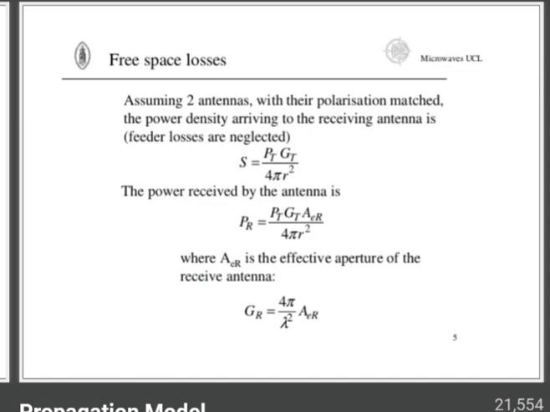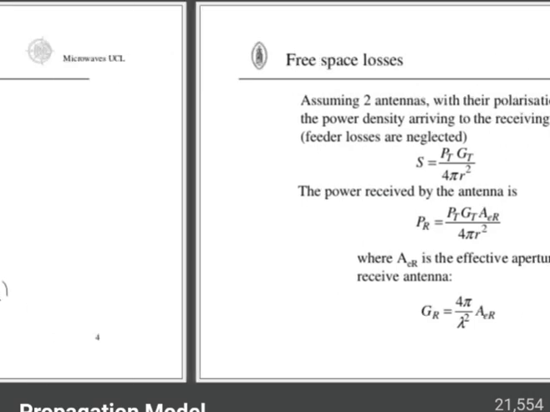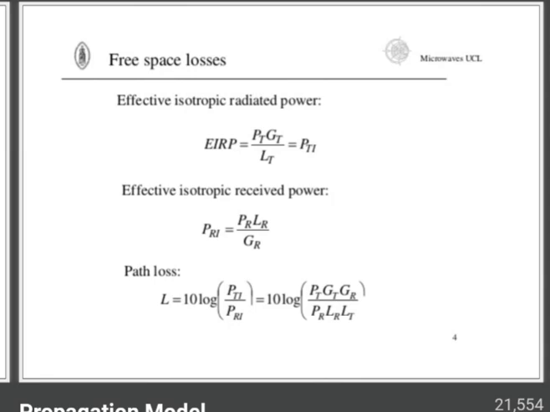The effective isotropic radiated power, EIRP, is given by PTGT. So it represents the product of two parameters, the power and gain of the transmitter, and the gains of the antennas are given in units of dBi, that is, the dB gain with respect to an isotropic antenna.